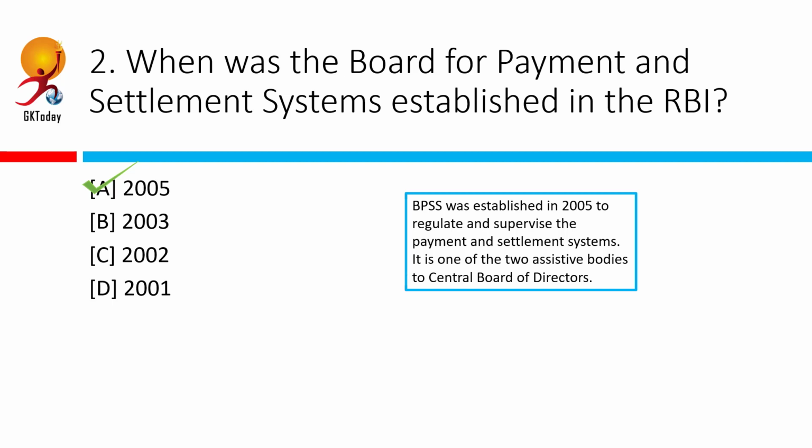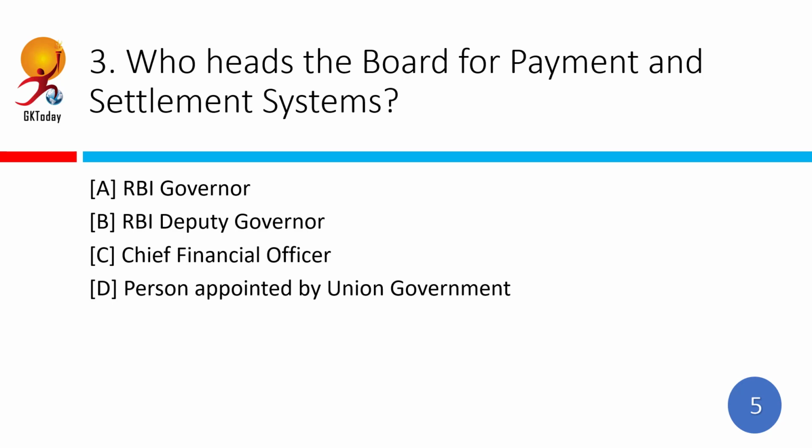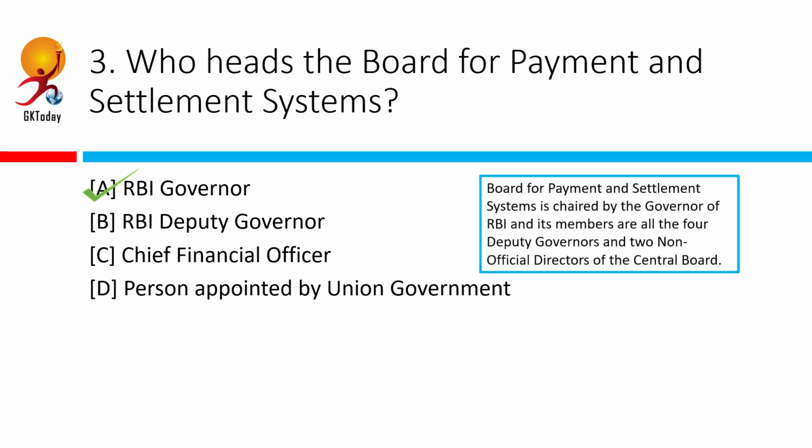of the central board. Who heads the Board for Payment and Settlement Systems? We just talked about it in the last question. Correct answer is the RBI governor. It is chaired by the governor of RBI and all 4 deputy governors and 2 non-official directors of the central board are members of this board.